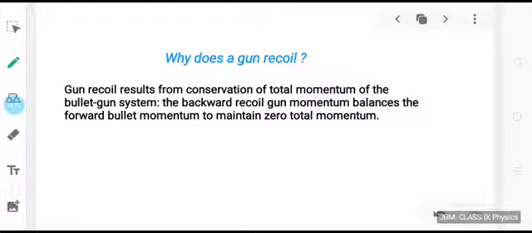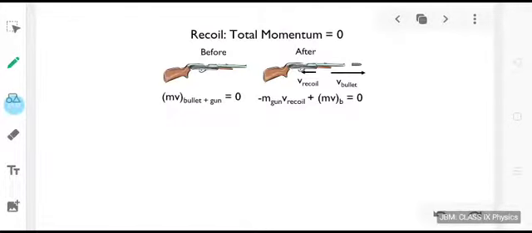Why does a gun recoil? Initially, when the bullet is not fired from the gun, the total momentum of the system of bullet and gun is equal to 0. But once the bullet has been fired, the bullet has tremendous velocity and obviously it has very high momentum. So, to keep total momentum constant, the gun is given an equal momentum in the backward direction, due to which it recoils, moving through some distance in the backward direction.